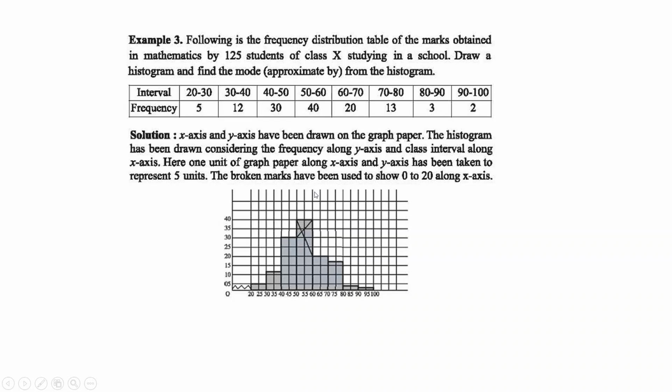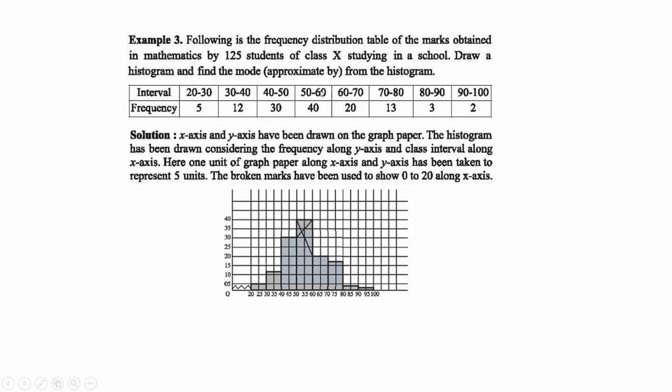The broken marks have been used to show 0 to 20 along the x-axis since this interval started from 20. So 0 to 20 is represented by the broken segment. 20 to 30, that will be only 5.